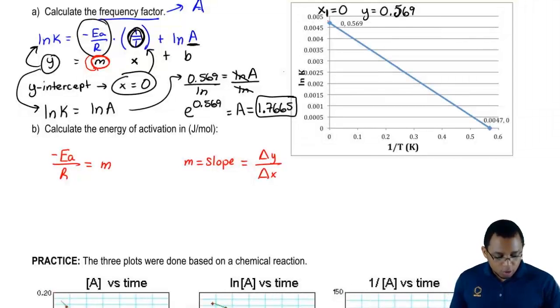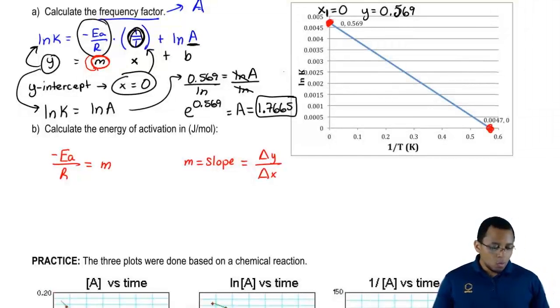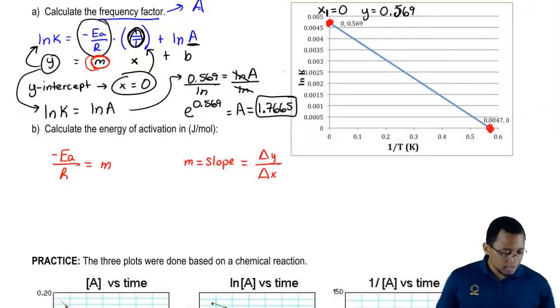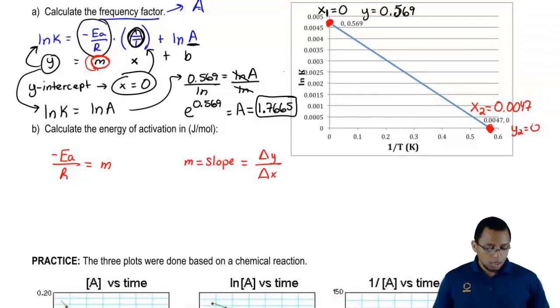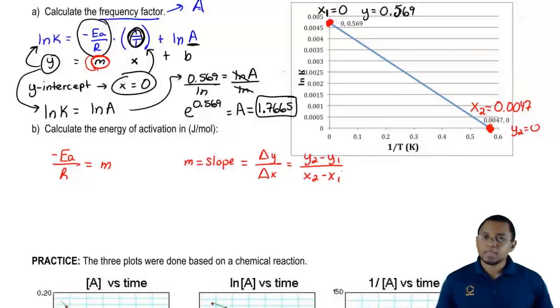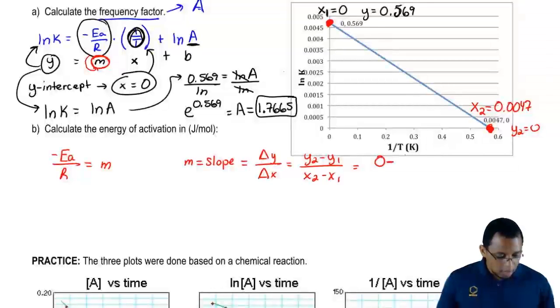And if we take a look here at this graph, we have 1 point here and 1 point here. Here, this first point up here, X1 is equal to 0, Y1 is equal to 0.569. In this second point here, X2 is equal to 0.0047, where Y2 is equal to 0. So, slope is equal to Y2 minus Y1 over X2 minus X1. Let's just plug in what we know. So Y2 is 0, Y1 is 0.569.